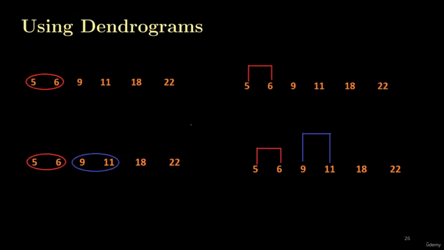Now the next step is to use dendrograms to set the threshold and find the optimal number of clusters. We know how to form a dendrogram, so here I am solving this problem in parallel. I am making the clusters and drawing the dendrogram. The first step was to combine 5 and 6. So this is the cluster formation and this is the dendrogram formation. The second step was to combine 9 and 11. So this is the dendrogram formation.